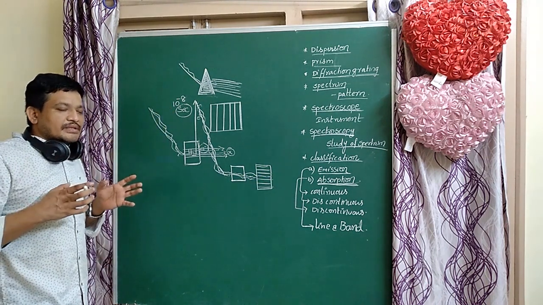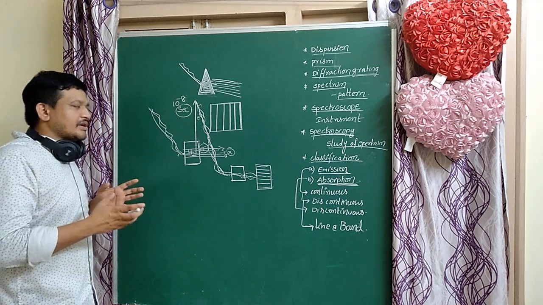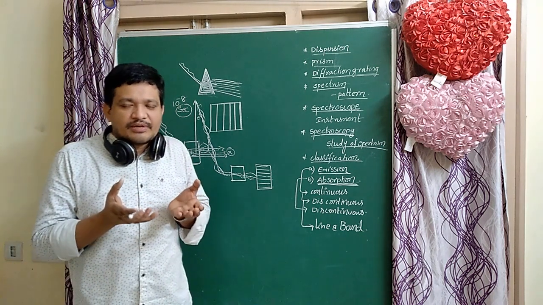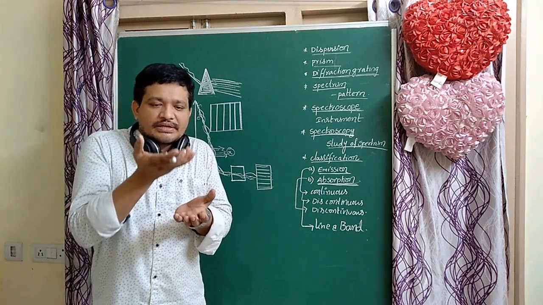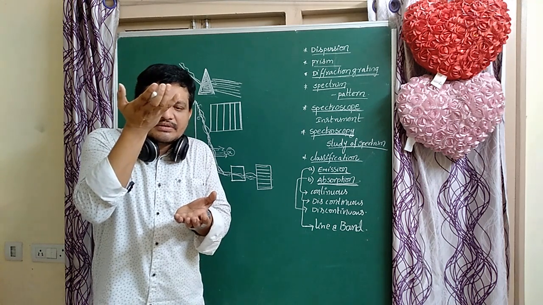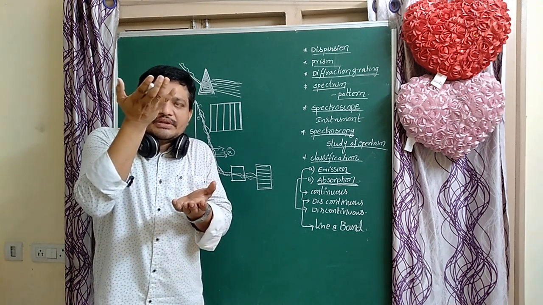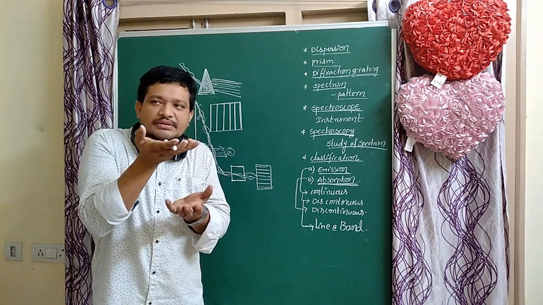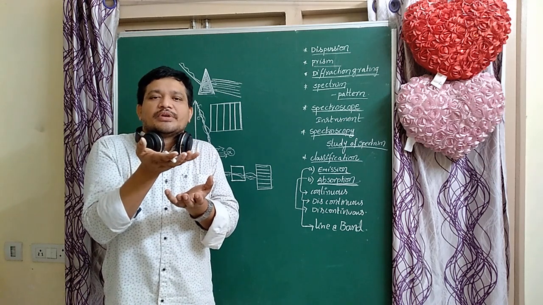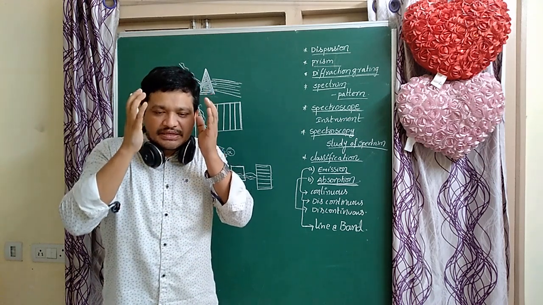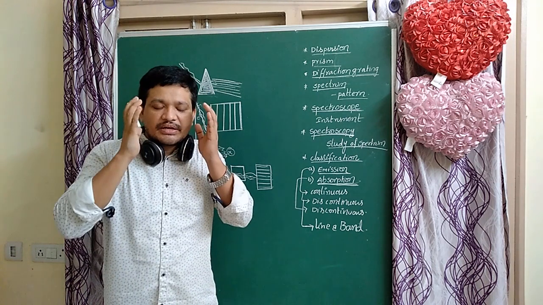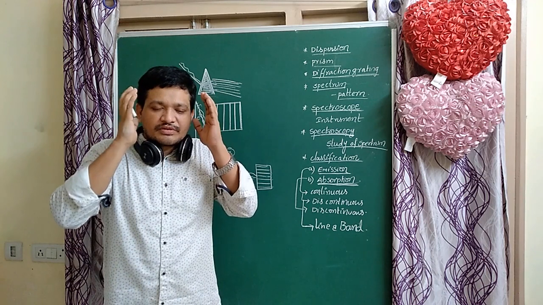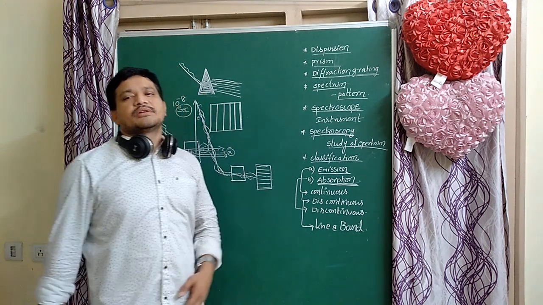The radiation passes through the particular sample. At that time, some electrons absorb some amount of energy and go to higher energy states. Higher energy states are very less stable. Within 10 power minus 8 seconds, those electrons come back again. At that time some amount of energy radiation is emitted. That emitted radiation passes through the prism to get a spectrum. That spectrum is called the emission spectrum.